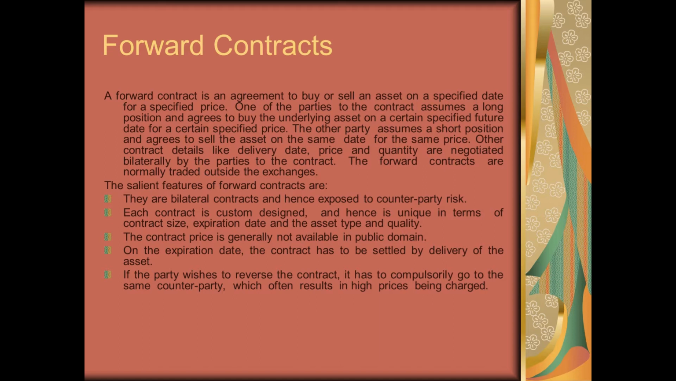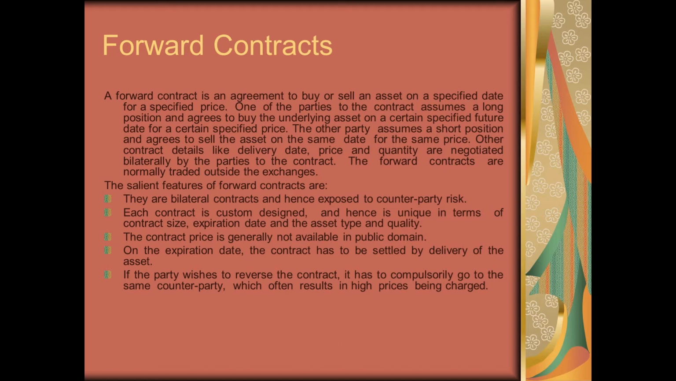Now since we are talking about derivative instruments, the underlying asset can be any asset. It can be a share, it can be a commodity. So basically forward contracts are more popular in terms of commodities. In this case, one of the parties to the contract assumes a long position. Long position means somebody who is ready to buy. He agrees to buy the underlying asset at a specified future date, at a specified price. And the other party assumes a short position, and he would agree to sell that asset on the same date for the same price.